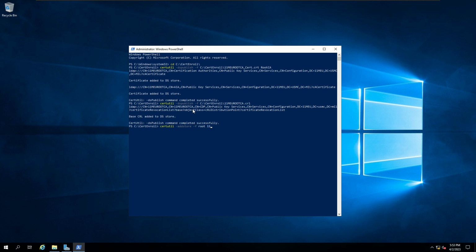So 11mu root CA underscore cert dot CRT. And now the same thing for our CRL. Successfully. Alright, so let's go ahead and close this out for now.